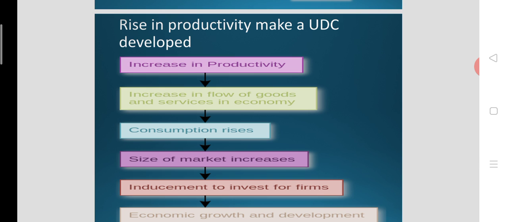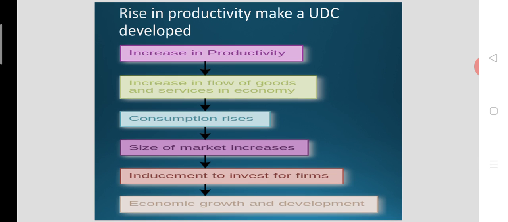So when market size is increasing, then the investors will come. They will come to invest in different sectors of the economy. That means ultimately increase in productivity has led to economic growth and development.